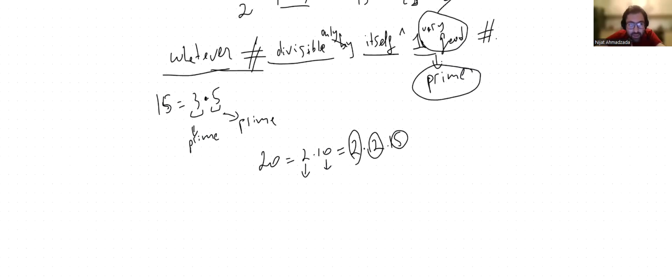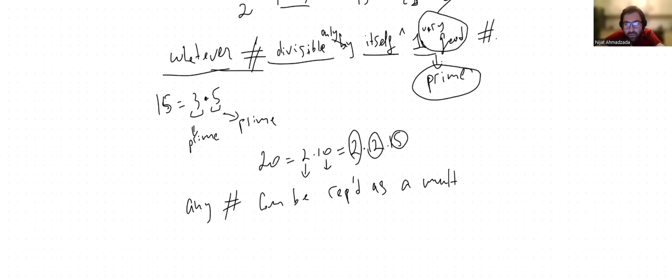They noticed a very important thing. They noticed that any number can be represented as a multiplication of primes. That's a very important thing in mathematics. Choose any number, you can show it as a multiplication of primes. And in the next lecture, we will see how to do so.